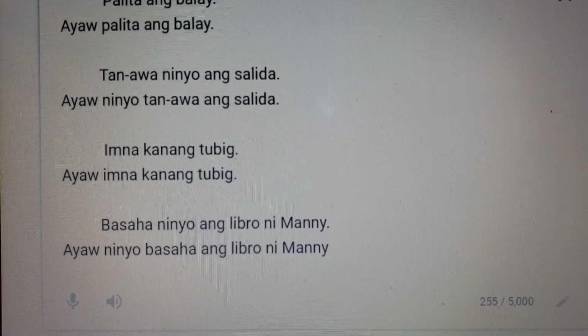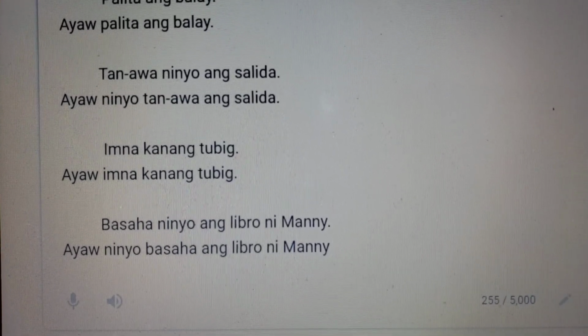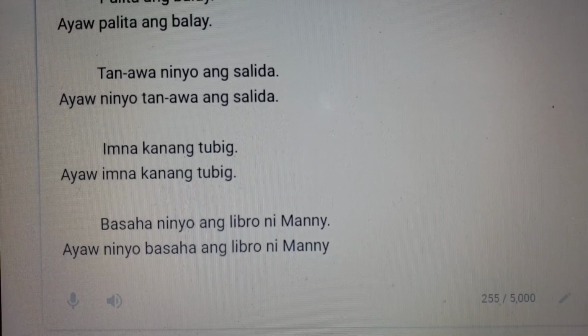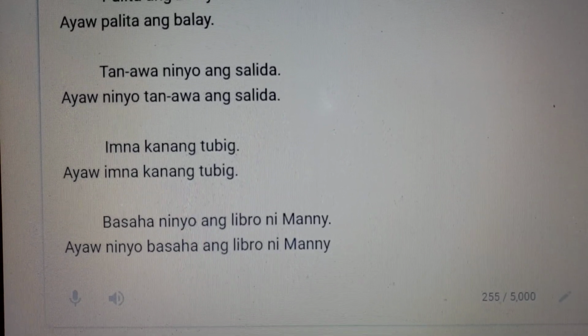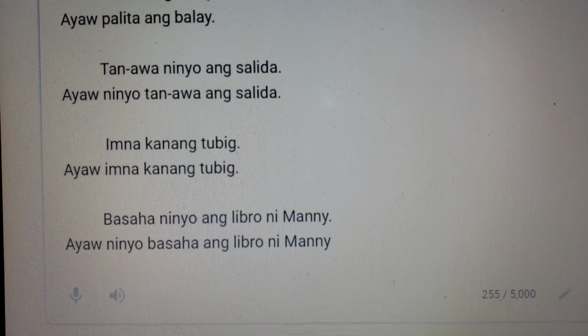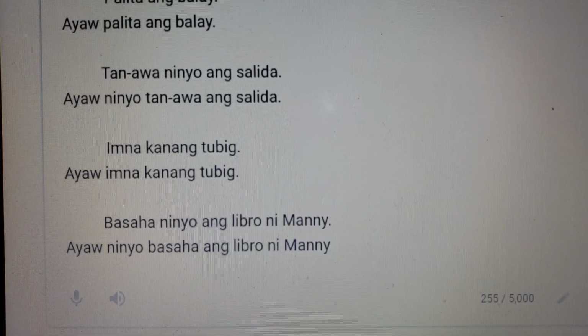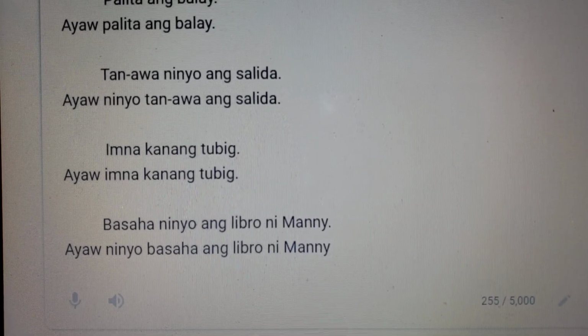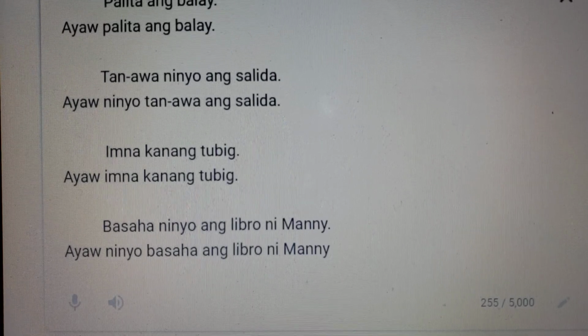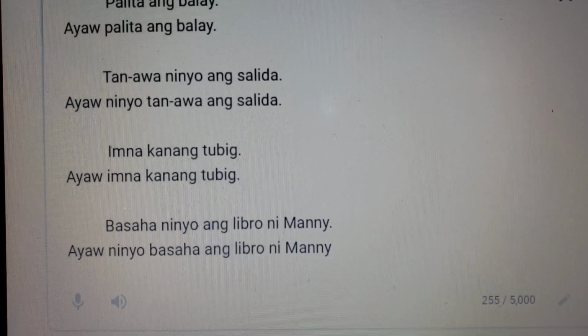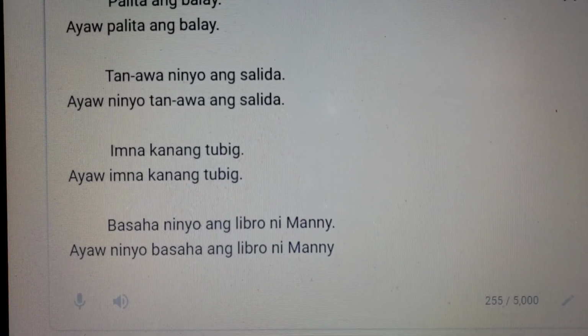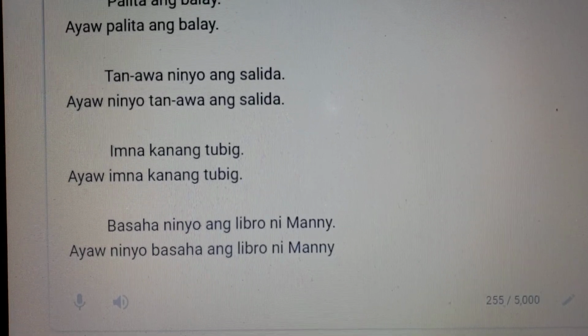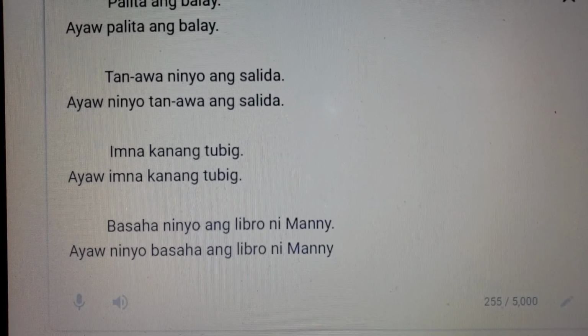Drink that water. Imna. So the word inom was changed to imna. We'll use the a suffix, but we'll conjugate it that way. Imna kanang tubig. Drink that water. Don't drink that water. Ayaw imna kanang tubig.